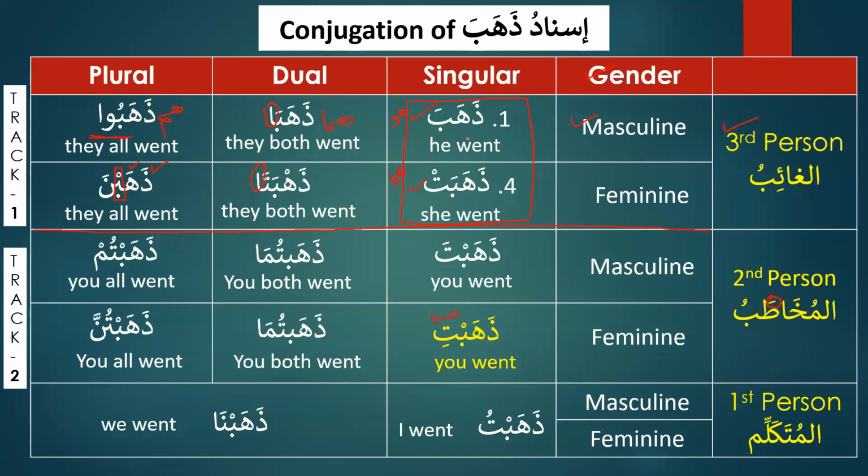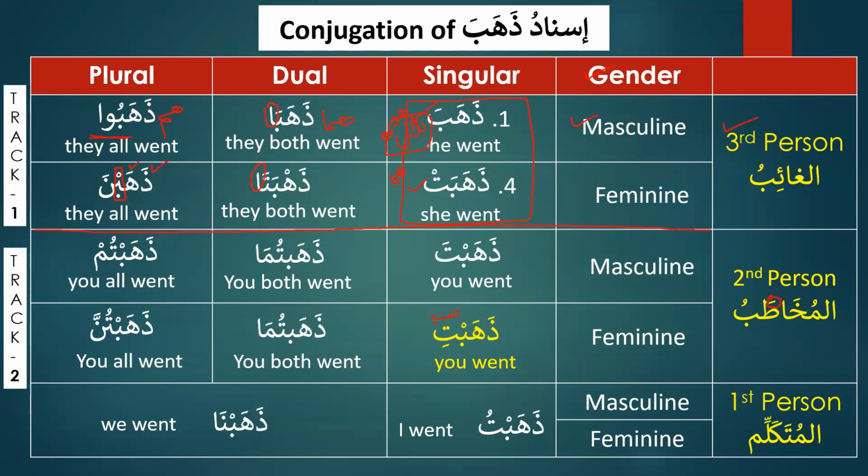When we say ذهب إلى المدرسة, he went to the school. Now he is hidden inside this, and we will say he went to the school. So when the doer is apparent, for example, ذهب بلال, when we can see it like بلال, then ذهب means went and بلال will be the doer. But when we say ذهب إلى المدرسة, then he will be the doer.